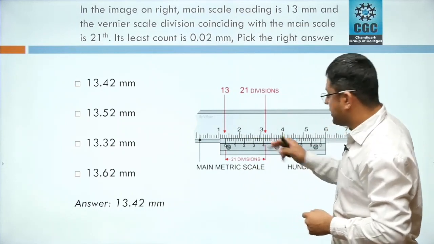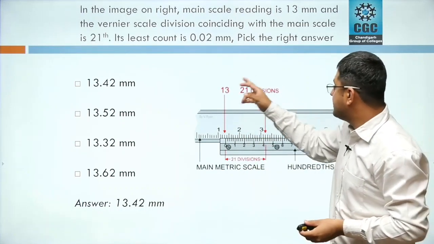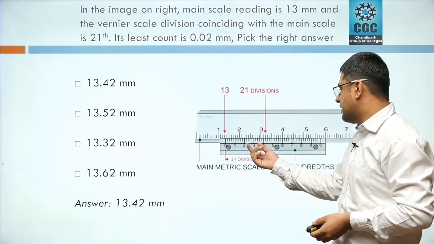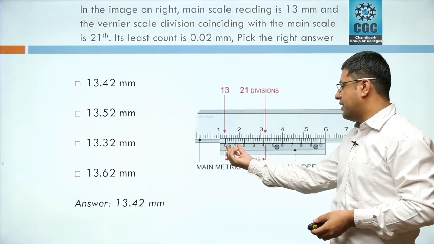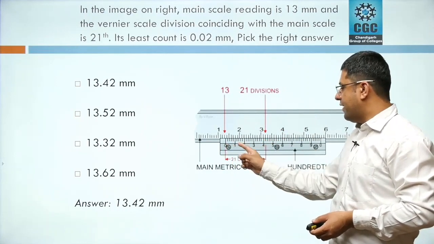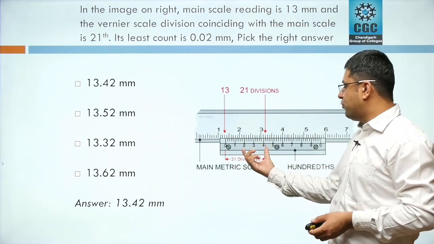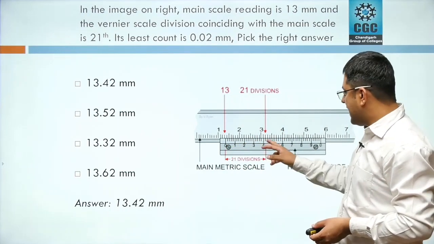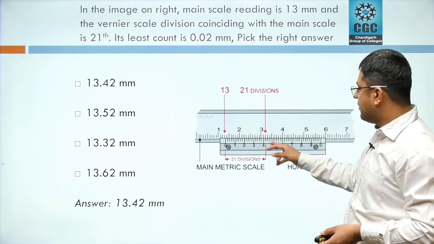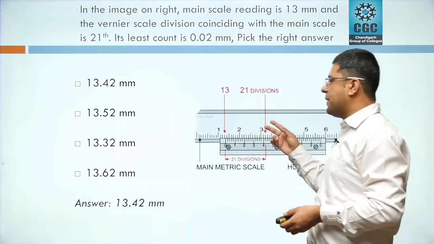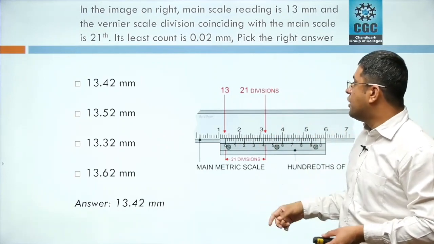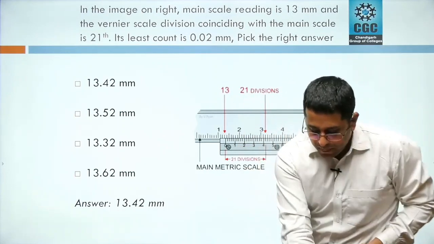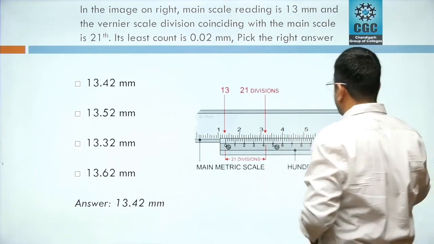Then you have to find out the coinciding line. So here the coinciding line is the 21st division. This is one line past the 4. There are 5 divisions between 0 and 1: 5, 10, 15, 20. Up to 4 there are 20 divisions, and the next vernier scale division is coinciding with the main scale division. So that's why it's 21. So you are going to multiply here.